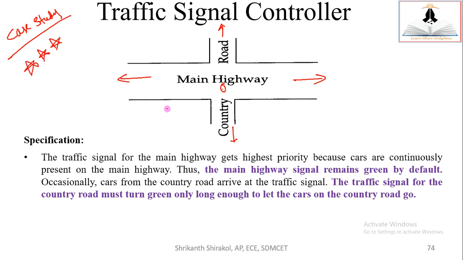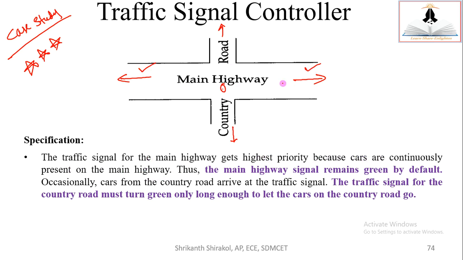Triple star, very important. Okay. The traffic signal for the main highway gets highest priority. Which is having highest priority? I'll give a tick. This is having highest priority. Okay. Because cars are continuously present on the main highway.